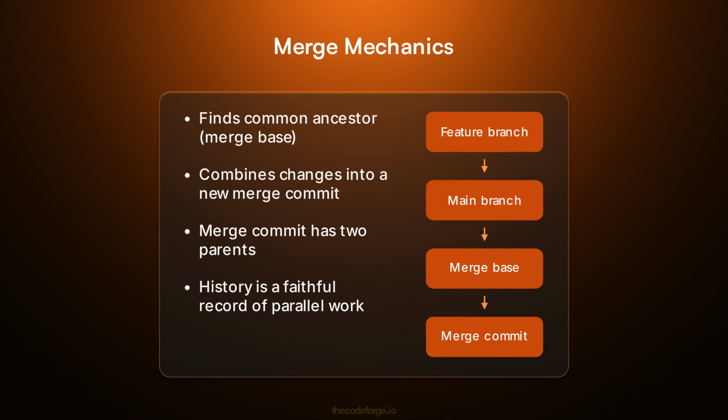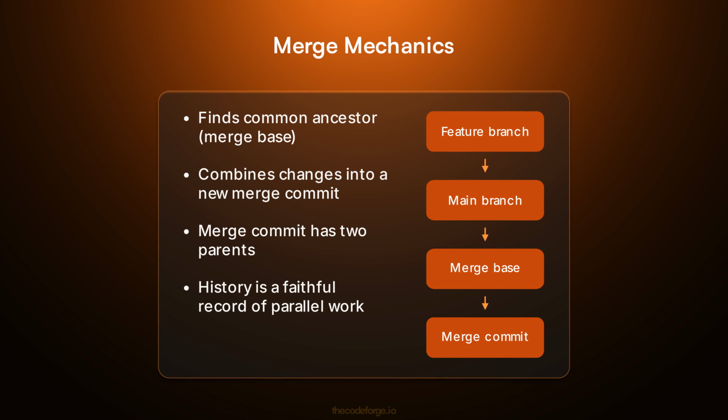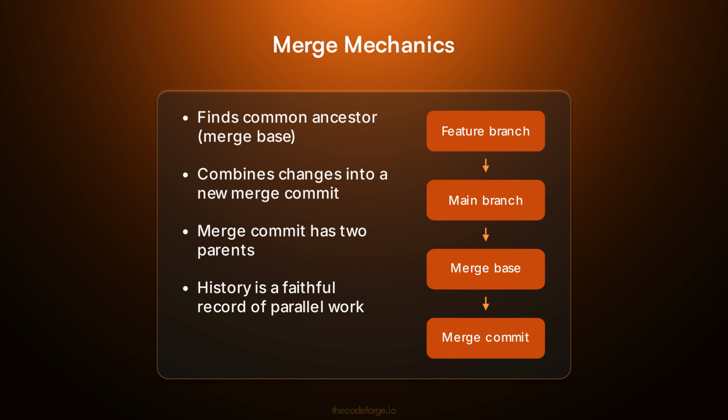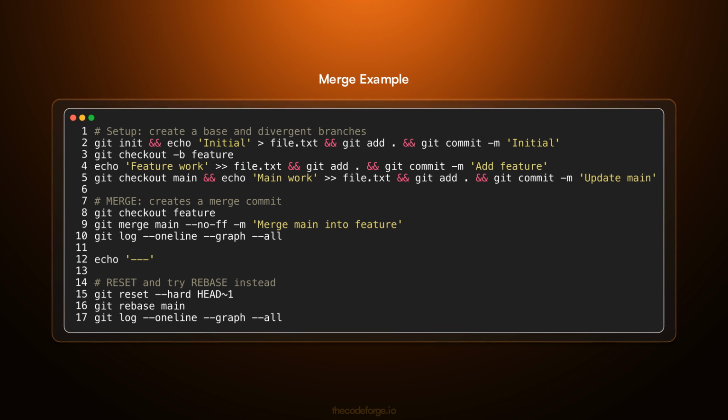When you run git merge, Git finds the most recent common ancestor of the two branches, then combines the changes into a brand new commit with two parents. This preserves the exact chronology. You can see that feature work happened in parallel with main. The downside is that on busy repos, the history fills up with merge commits that add structural information, but no code change.